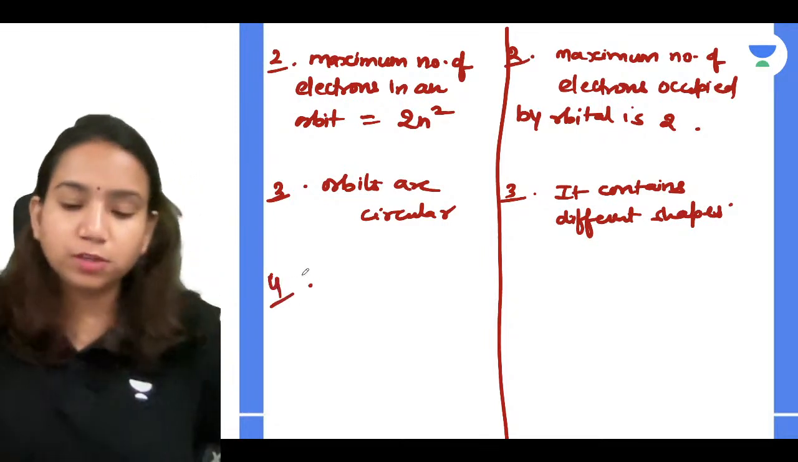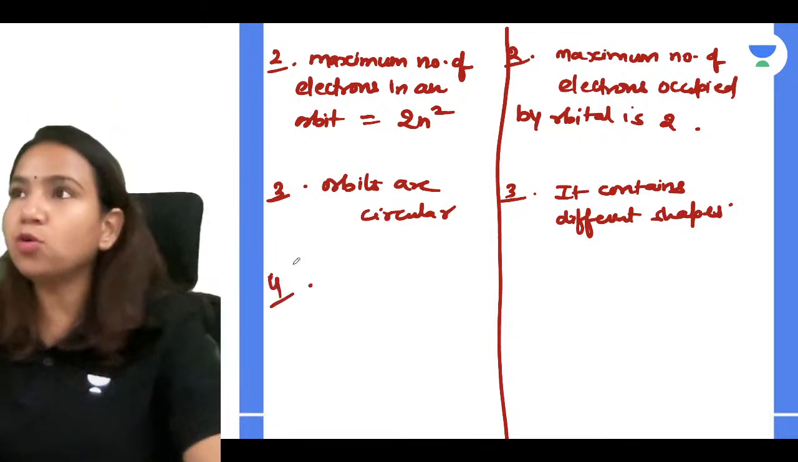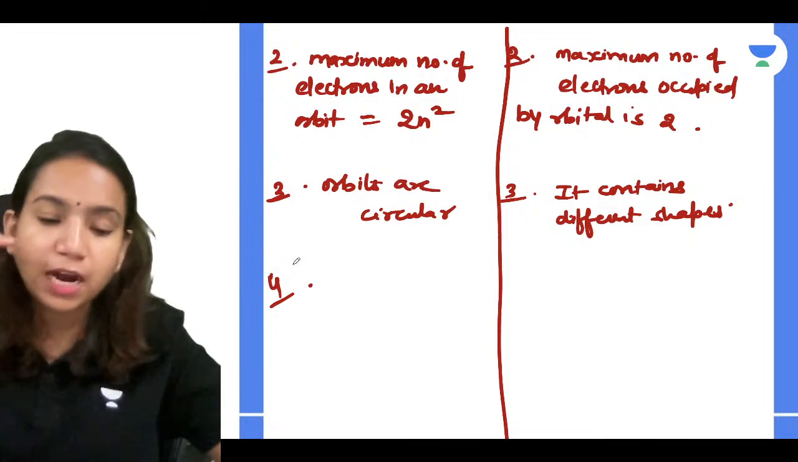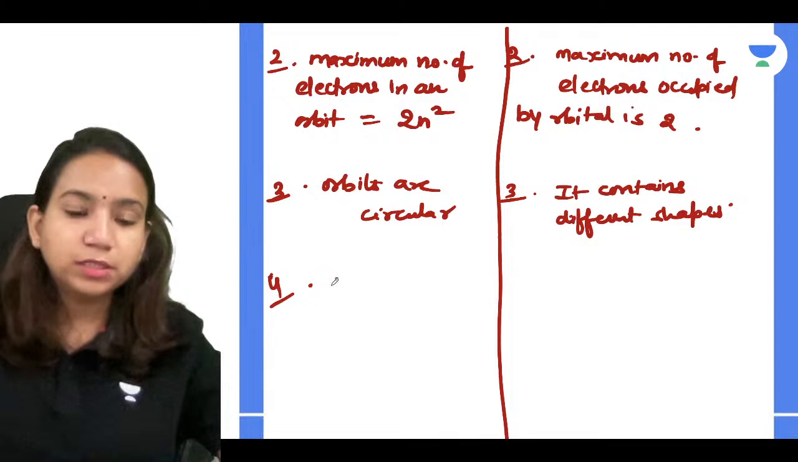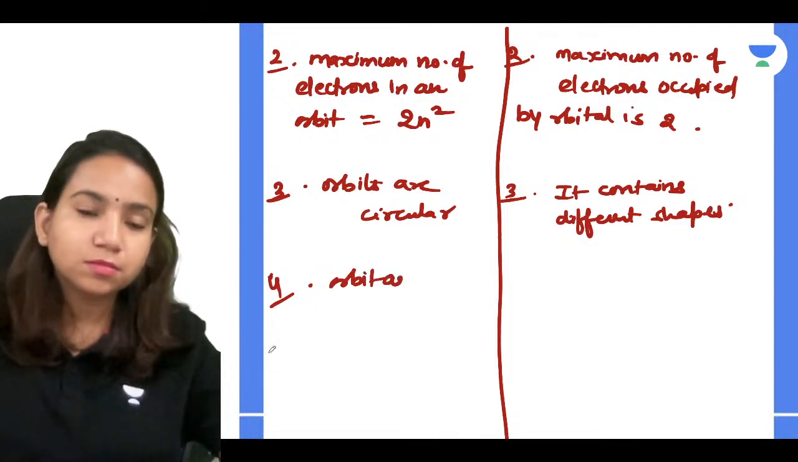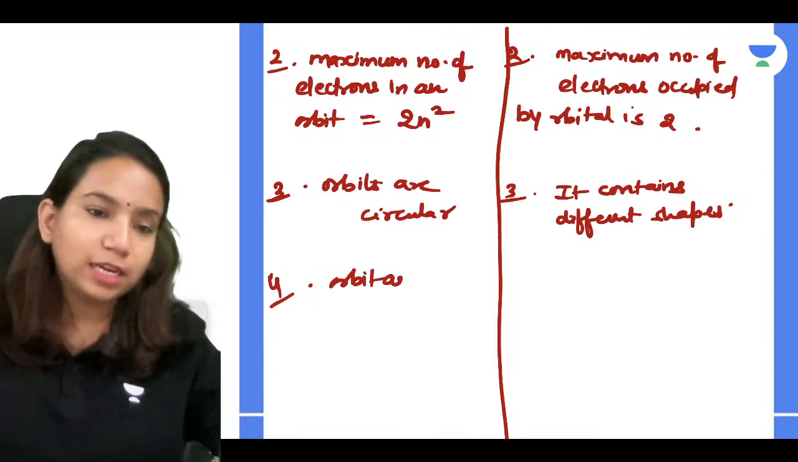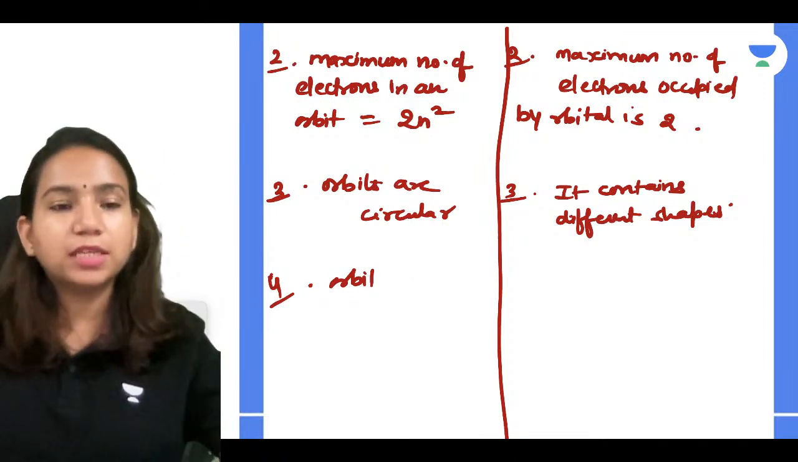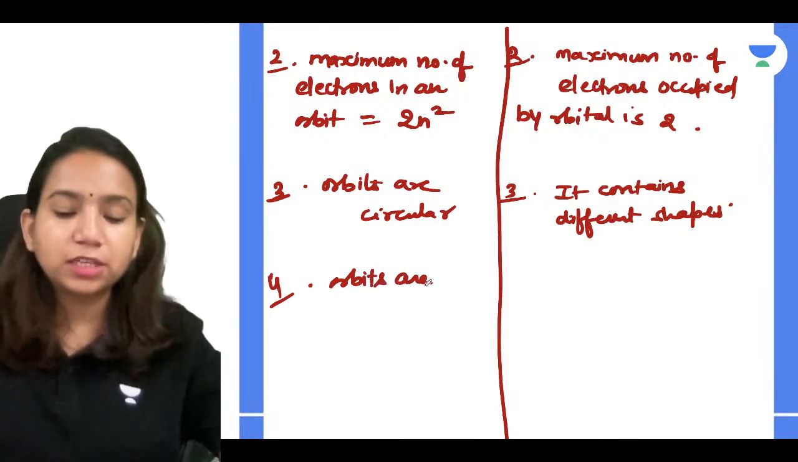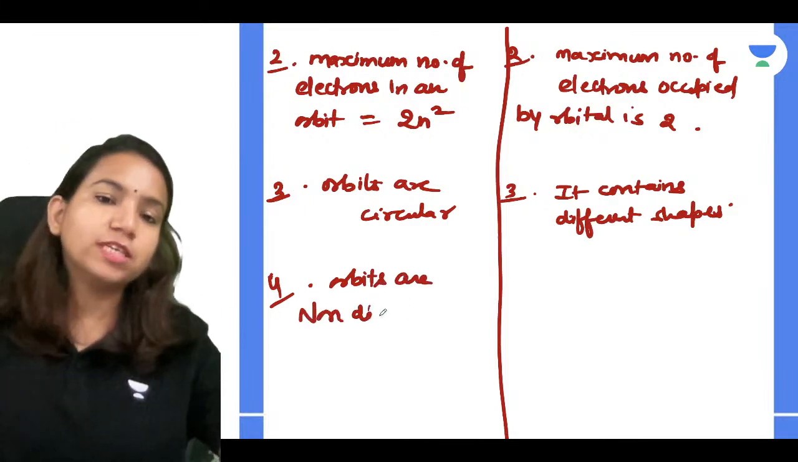Now remember, orbits are non-directional. Why are they non-directional? Because they are circular. For a circular region we can't say a specific direction. So orbits are non-directional because they are spherical, they are circular.